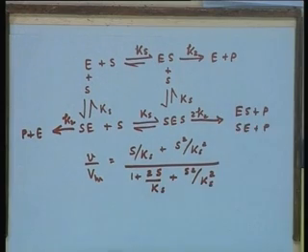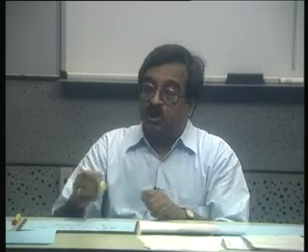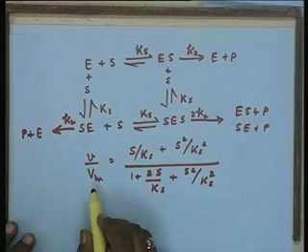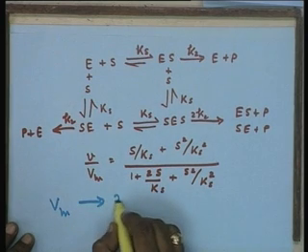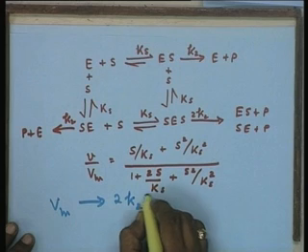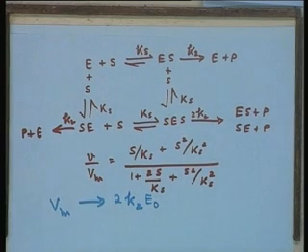That means all the seats, let us say in the class, are totally vacant. Anybody who gets into the room can occupy any of the seats, and as many students can come in as long as the number of seats are available. In such a case, the only difference in the rate expression we must notice is that this Vm term will correspond essentially to 2 K2 into E naught.